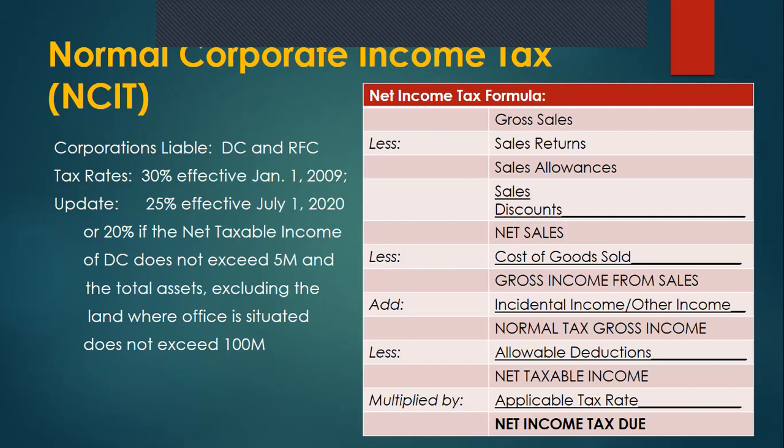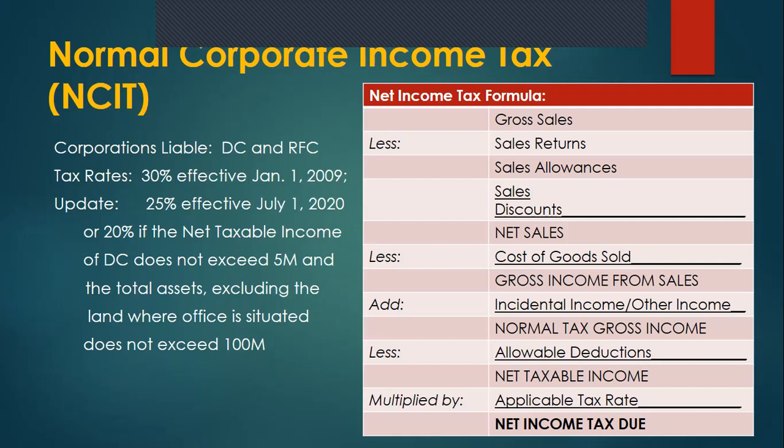Okay, so how can we arrive at the net taxable income? First, we get the gross sales of the corporation and deduct its sales returns, and also the sales allowances and the sales discounts. So gross sales less the sales returns, sales allowances, and sales discounts gives us the net sales.